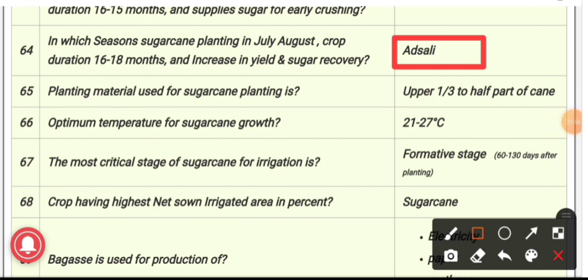65. The planting material used for sugarcane planting is the upper 1/3 to half part of the cane. The material used for sowing is known as seed pieces or sets, and we use only the upper 1/3 to half part of the cane because it is comparatively immature and contains high glucose and nitrogen, which is very good for germination.